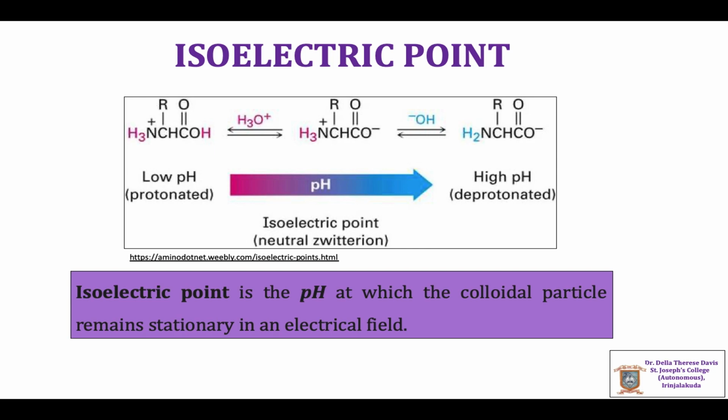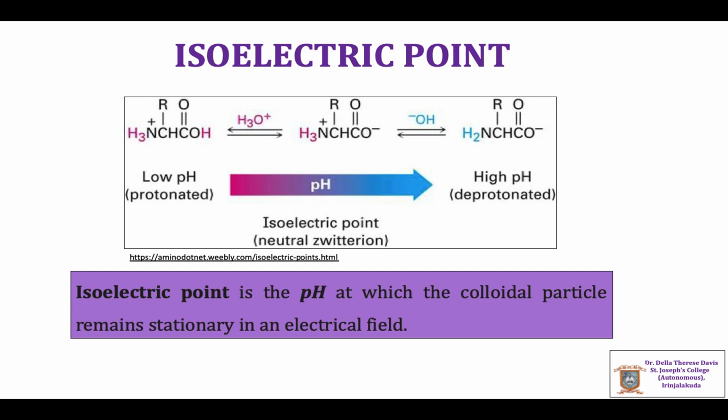At a particular pH, these particles would not carry net charge and hence will not show the electrophoretic motion. When the net charge carried on the amino acid or protein is 0, the particles will not migrate to any of the electrodes under the influence of an applied electric field.